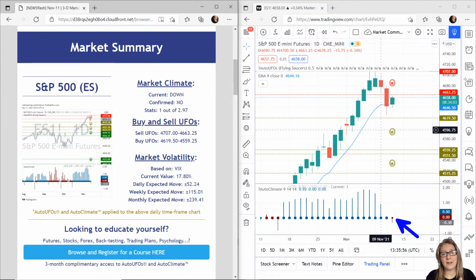Now bear in mind, for each of these markets, we are looking at daily charts. So of course, different things happen on different time frames. This is relevant to a daily chart. So on a daily chart of the S&P, not enough probabilities either way.